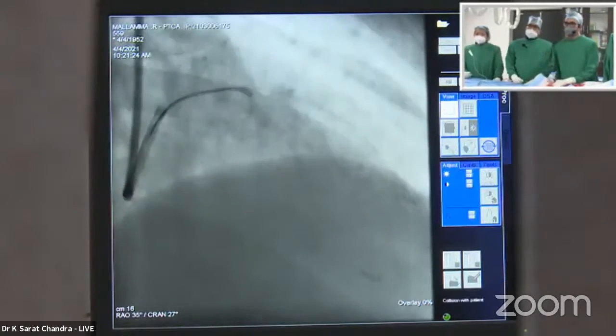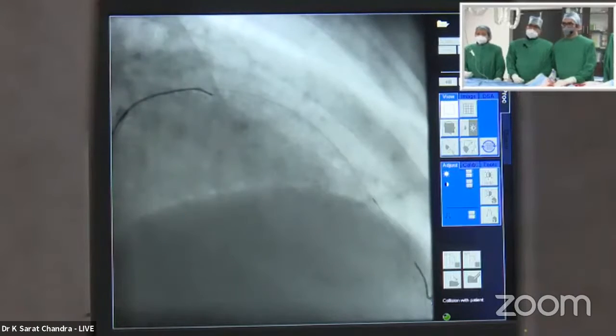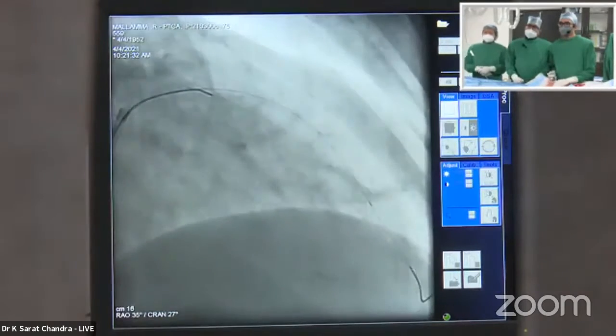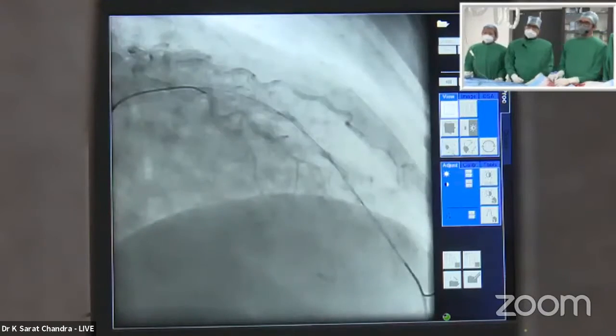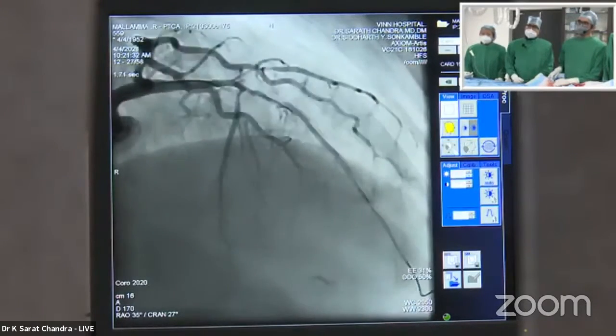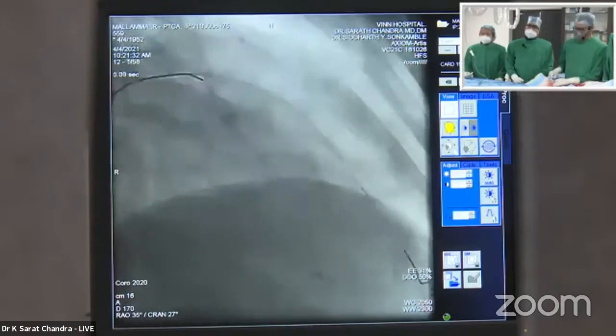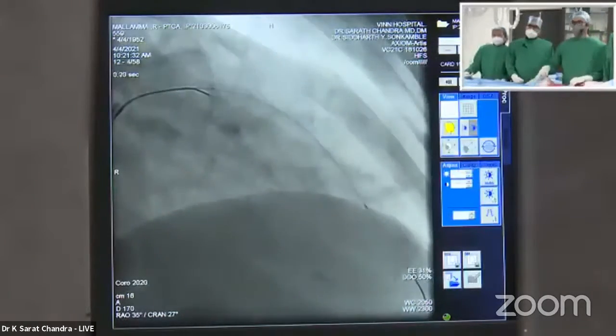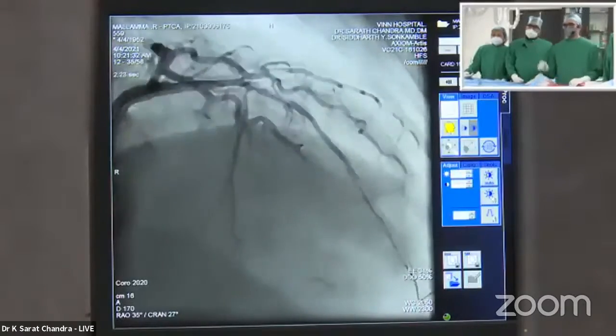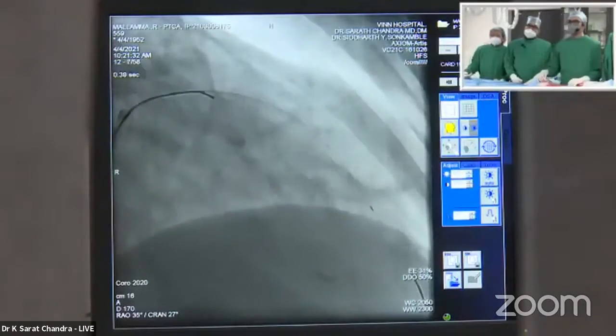Center it, please. Okay, there is some dissection distally also. And at the site of the original lesion, where it occluded, there is a considerable dissection, which we have seen, of course, in the OCT.